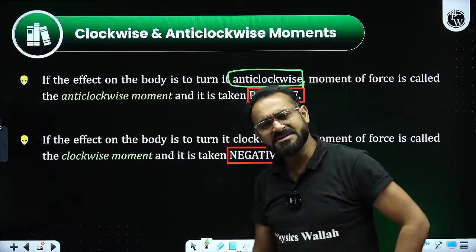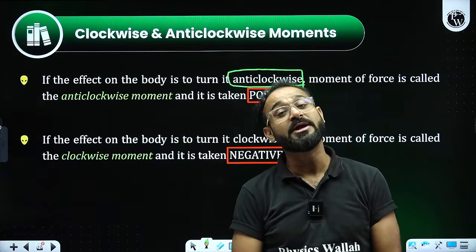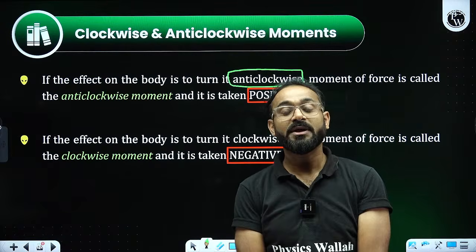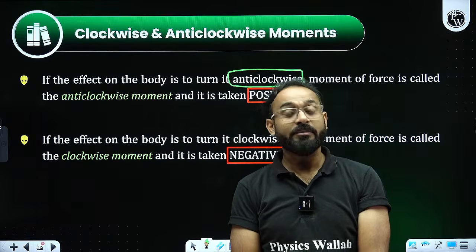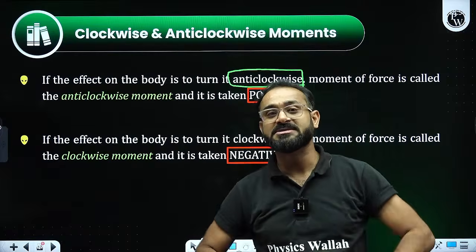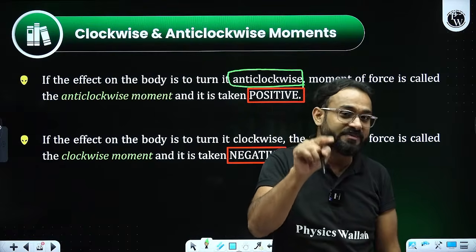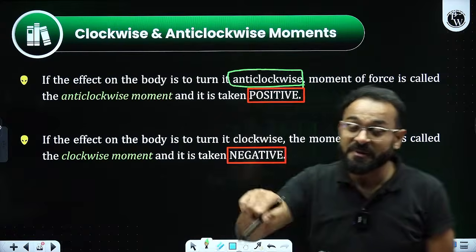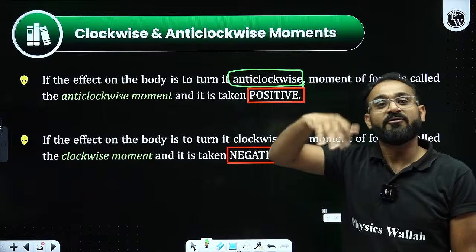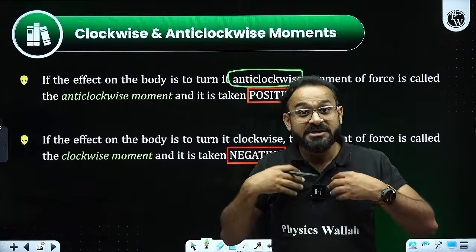Okay, sir. Why is it like that? Like one value is positive, the other value is negative. What is the reason? Arey bacha, it is a vector quantity, because again and again we are discussing force and perpendicular distance. So we are talking specifically about direction. So as per direction, for the anti-clockwise movement, the value will be taken as positive. For clockwise, we will be taking negative, so that it will be quite easy for us to understand.